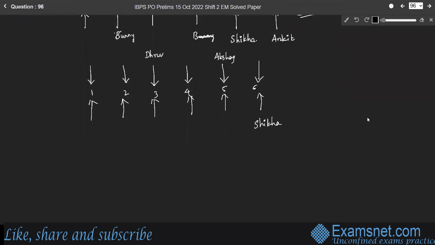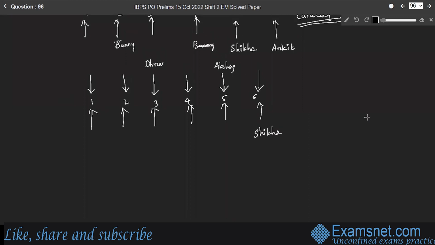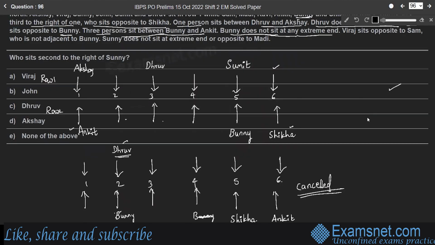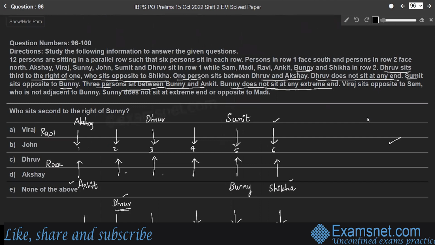Now consider case 3. Consider Bunny is sitting in the 5th position and Ankit in the 1st position, right? 3 persons between Bunny and Ankit. So one condition is satisfied and Bunny is not sitting at the extreme end. The second condition is satisfied, but opposite to Bunny, Akshay is sitting. According to the given information, Sumit is sitting opposite to Bunny. So case 3 is also cancelled, right? So consider only case 1, the first case, where all the conditions got satisfied.